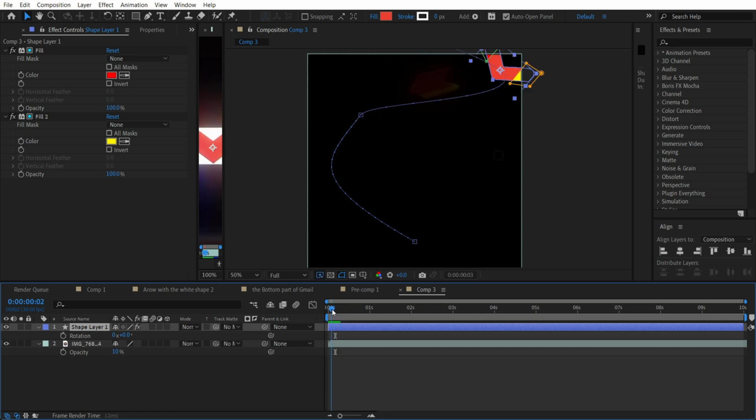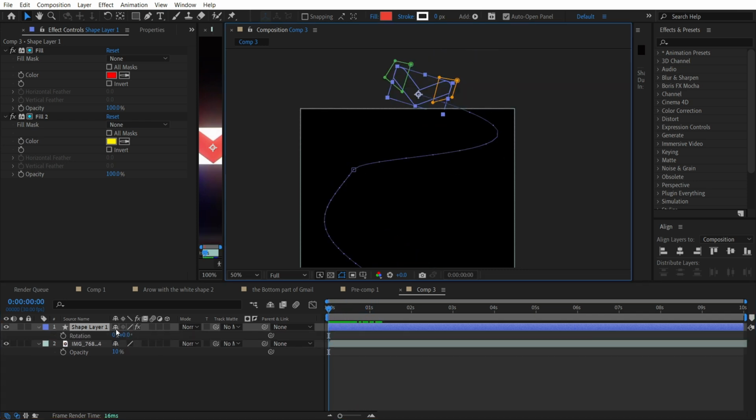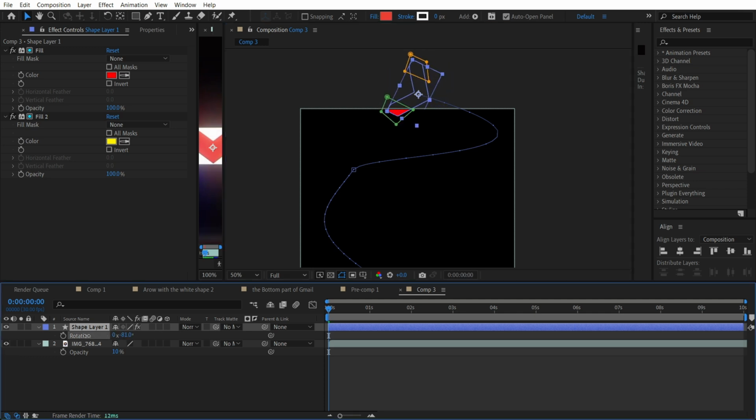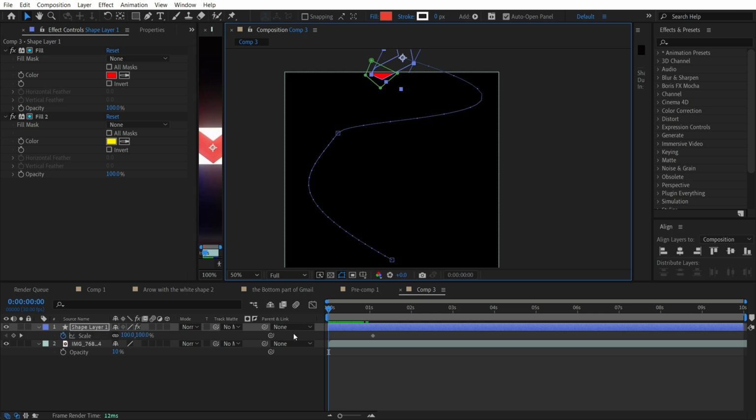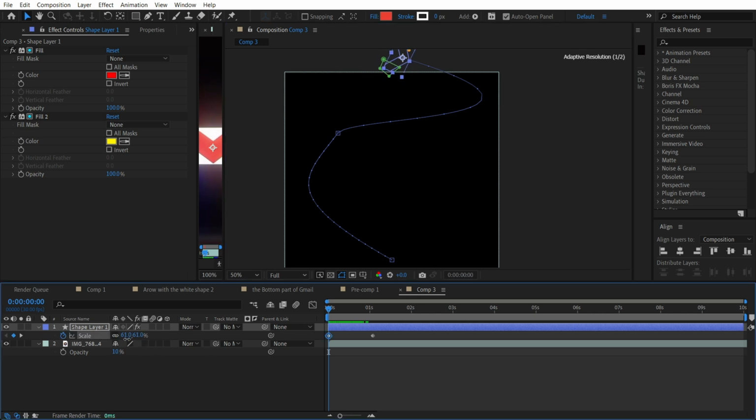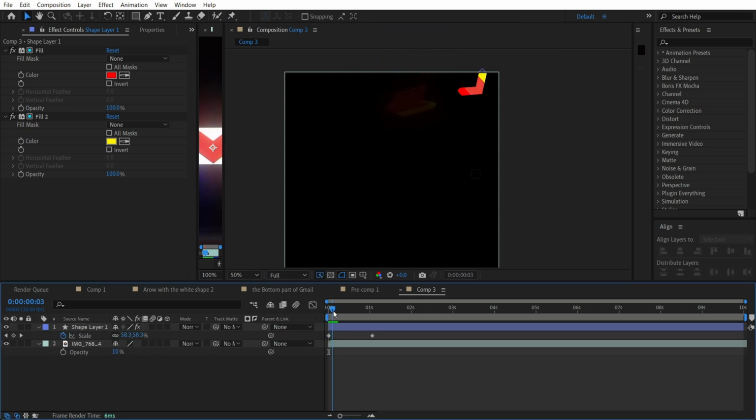So it will go in this way, but it's not perfect and we need to adjust it a bit. So let's find the rotation and let's make it in this way. So yeah, it goes like this, pretty cool. And guys, as I said, we will make some different keyframes for our rotation. Let's make the scale something like this, yeah.